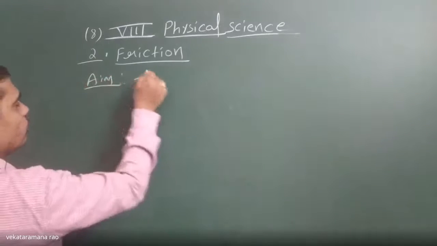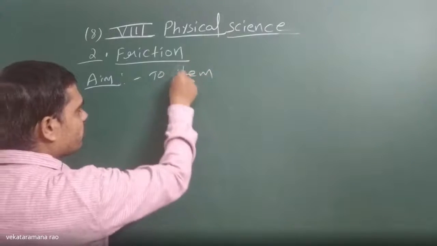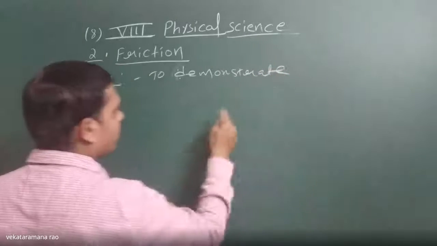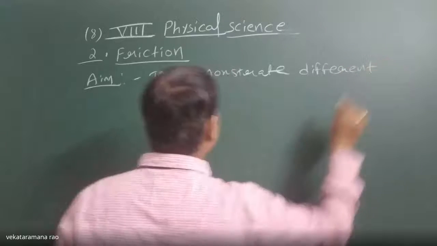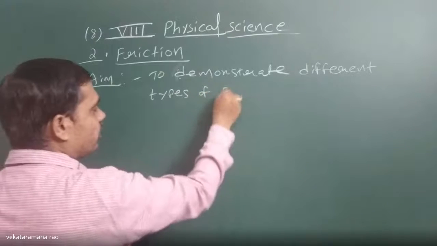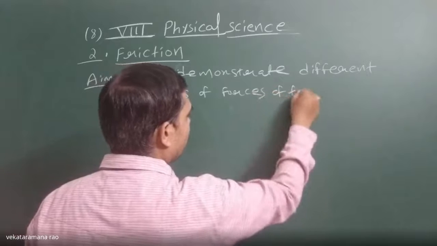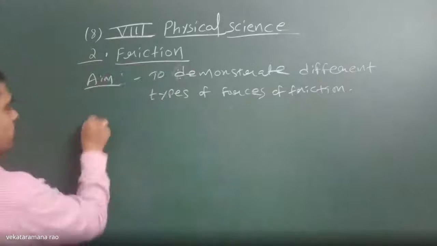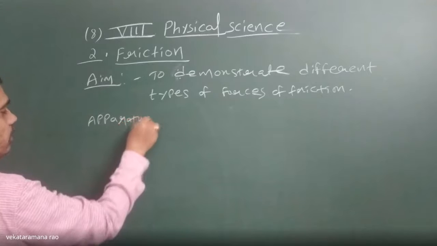To explain and demonstrate different types of frictional force, or different types of force of friction. Now what are the apparatus required here? Materials required, apparatus. What are the apparatus required?